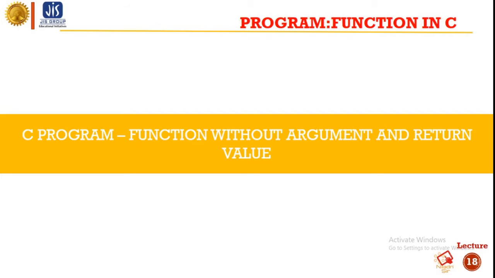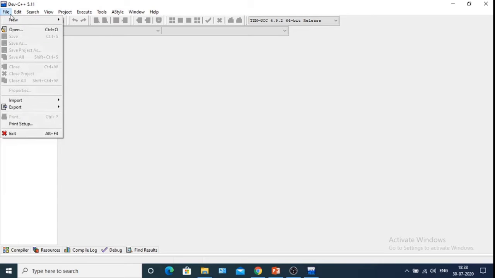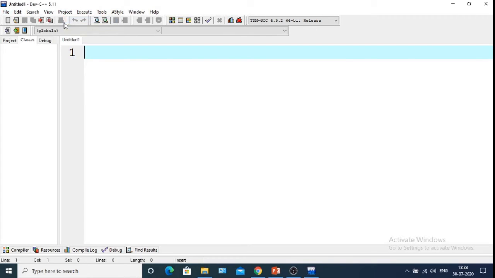So now we'll do a C program where there is a function without argument and without a return value. So let's do the C program. This is our C editor. I'll first go to file, new, source file.